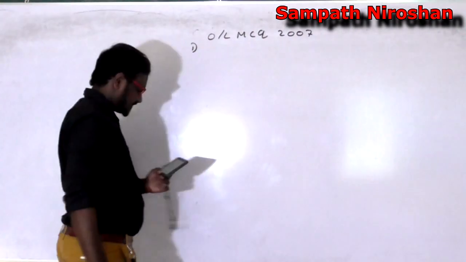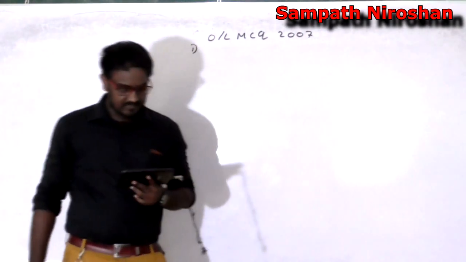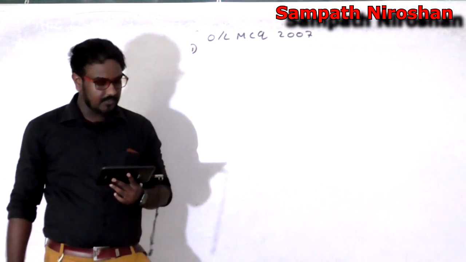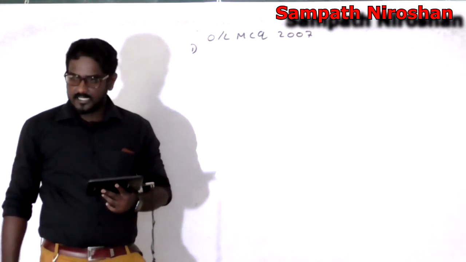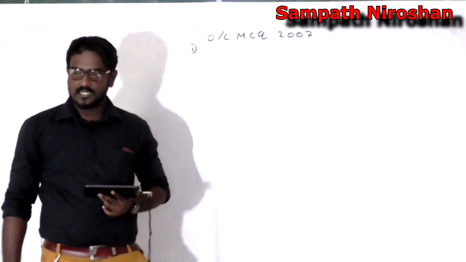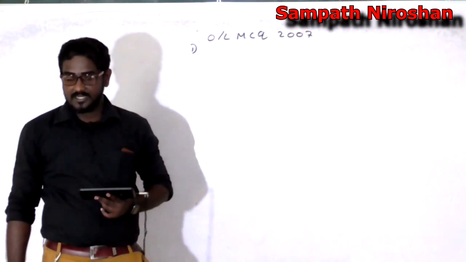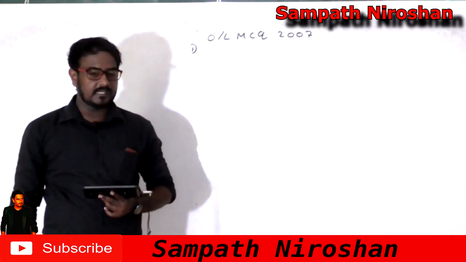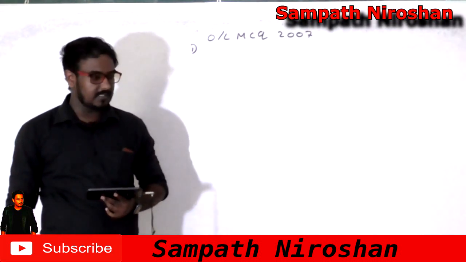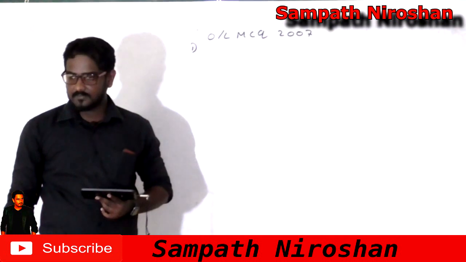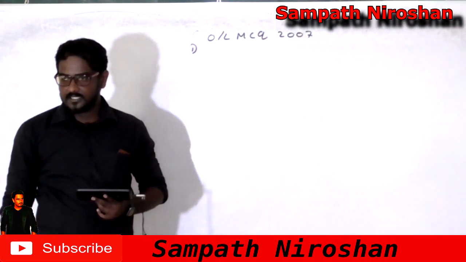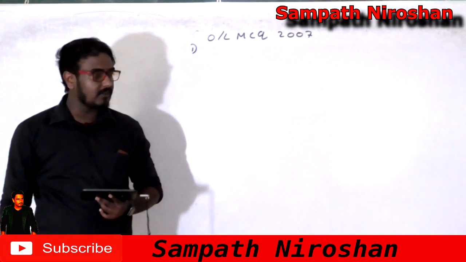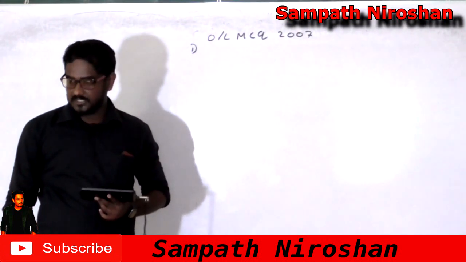Question number 1. There are not many things to write. Which of the following is considered as raw data? Now we need to understand what is data, what is information, and what is raw data specifically. Usually in O Levels, the first MCQ will be related to this, and there will be a few questions related to this as well in the later questions.